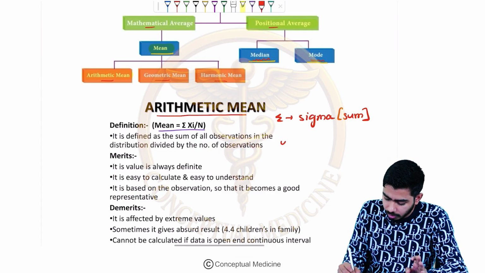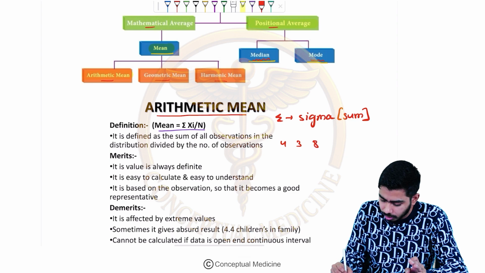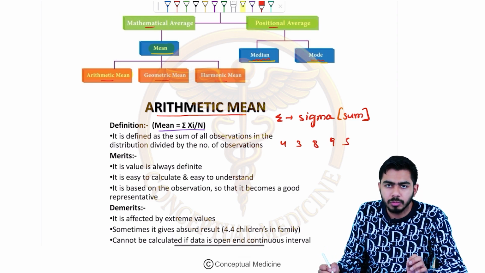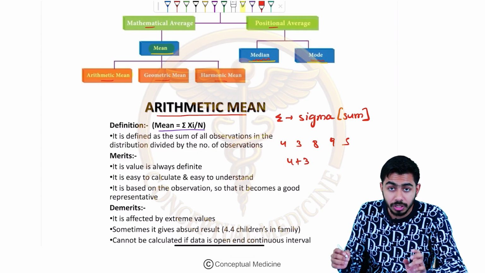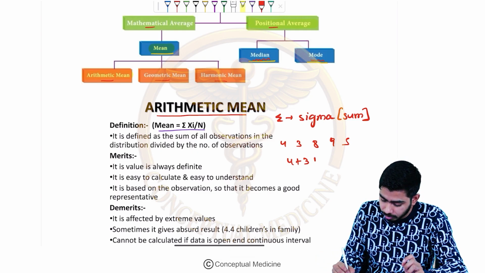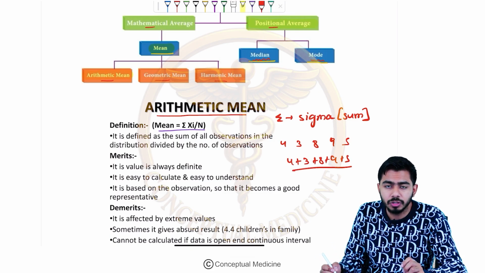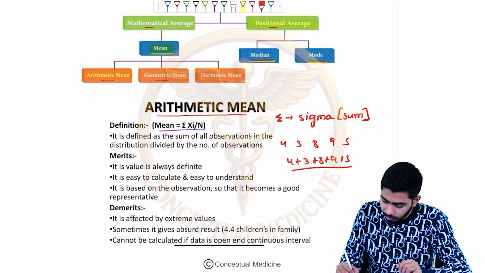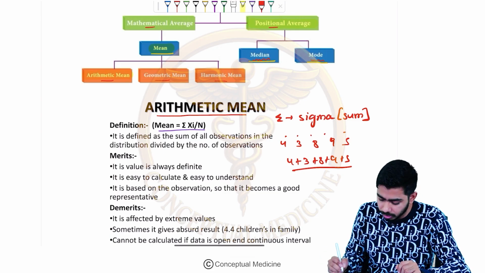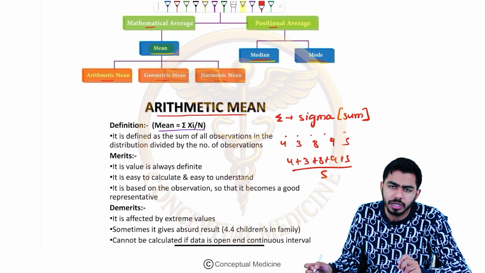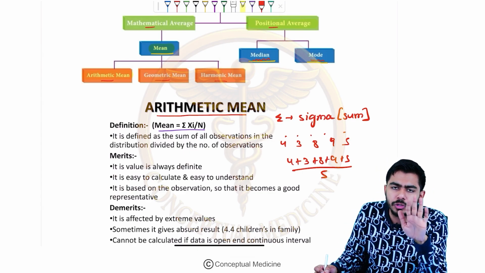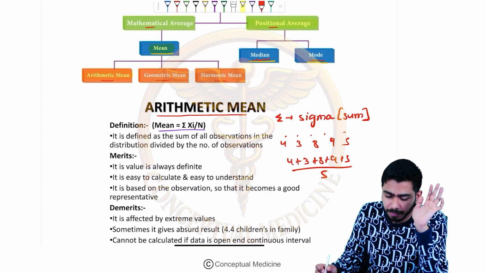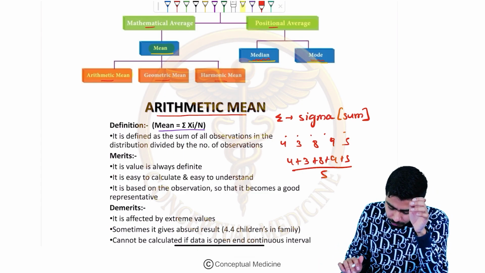For an example, I am saying 4, 3, 8, 9, 5. Calculate the sum. You will be adding all of them because of sigma. So 4 plus 3 plus 8 plus 9 plus 5, divided by how many variables are present over there? 5 variables, right? 1, 2, 3, 4, 5 variables are present, so divided by 5. Whatever answer you will get, I am not calculating it, that is the mean value. I hope you understood it. That is the arithmetic mean. I hope you got the idea, guys, what I am talking about.